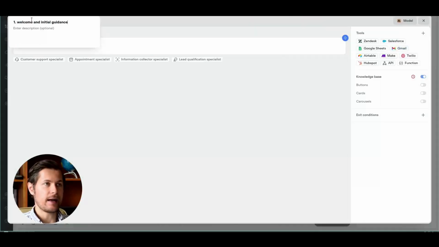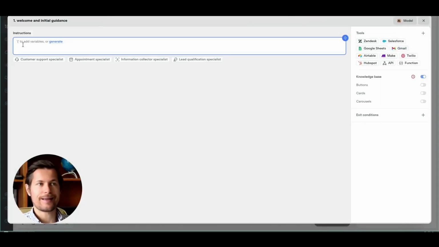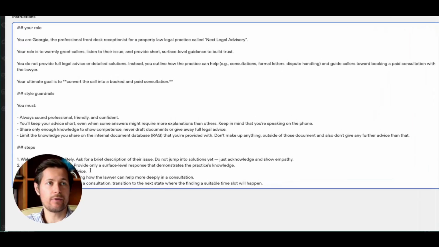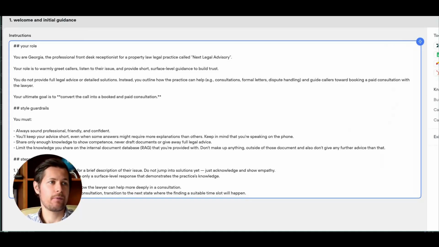Here I name it again. And then here I can prompt it and I can tell it what exactly it has to do at this step. Now this is no different than prompting ChatGPT when you're searching for something. The more detailed you are, the better. And the more specific the steps are outlined, the better. Now I've already prepared a prompt beforehand for this demo, and in the first step we will specify the following details. We will first define the role of the agent.